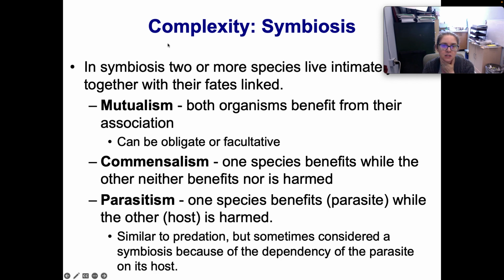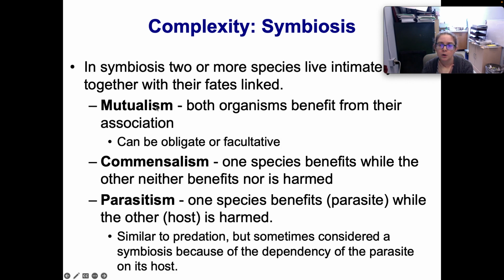Another thing that adds to complexity is the different types of interactions between different species. One important one is called symbiosis, which is when two or more species live intimately together with their fates linked. Now, there are three different types of symbiosis, though a lot of people get symbiosis and mutualism confused, and I even see that in nature documentaries. Sometimes they'll talk about symbiosis, but they actually mean specifically mutualism.